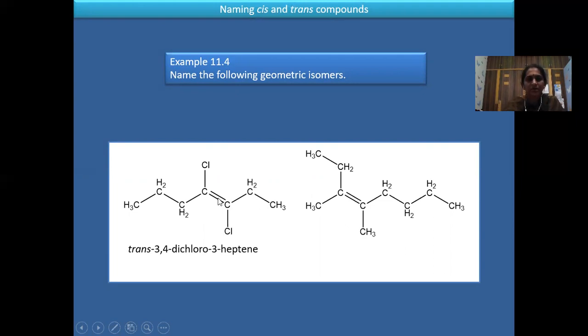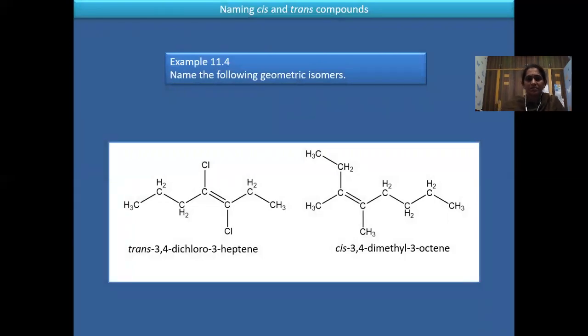It is having a double bond, so you call it heptane. Similarly, for this one also the same. Octane. The longest chain you have to take. 1, 2, 3, 4, 5, 6, 7, 8. So here it is octane. Here, these two chlorines are on the opposite side, therefore you call it as trans.